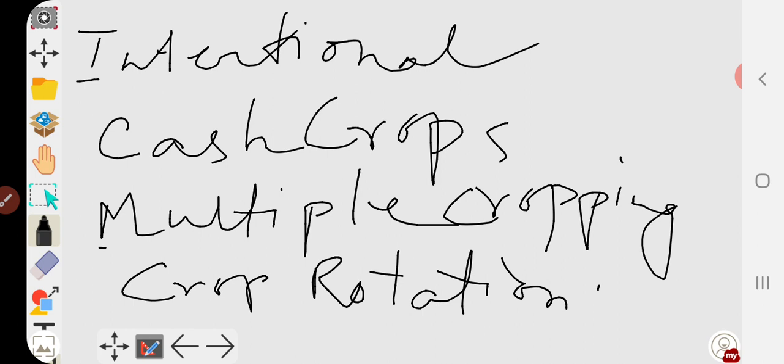Next, what is known as golden fiber? We all know jute is known as golden fiber. Where it is grown in India and why? It is basically the largest growing areas of West Bengal, Assam. It is grown in these two areas more in a large number. And why it is so? Because the climatic condition that is required for its growth is very much possible or suitable over here.